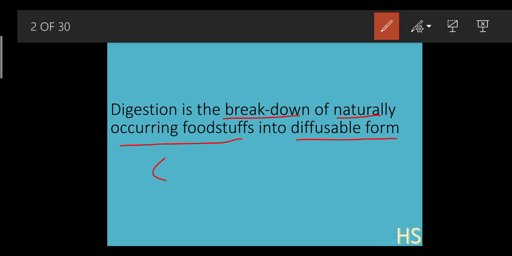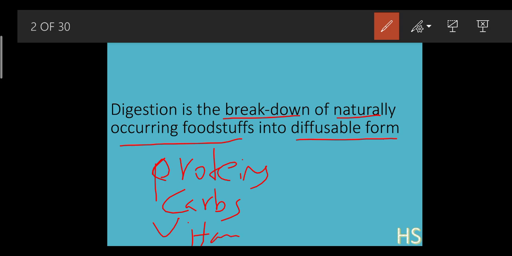Into the diffusible form. See, there are proteins, carbohydrates, vitamins, minerals, each and everything is essential. These are the naturally occurring foodstuff into diffusible form. See, diffusible means what? Absorbed, which can be easily absorbed by our body.